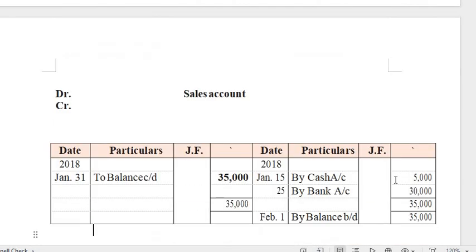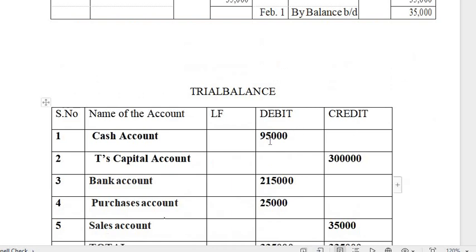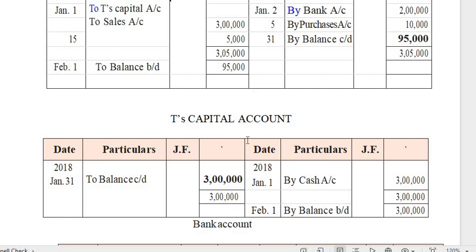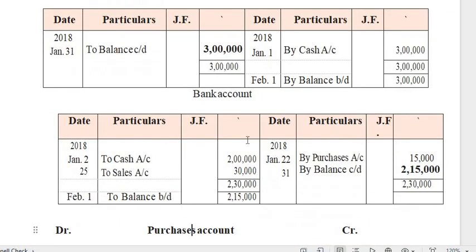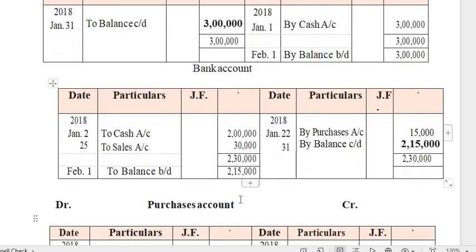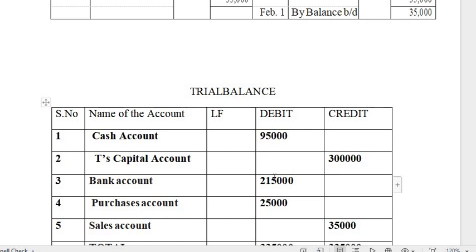See here, I am just showing that. So cash in the debit column. Then T's capital, we have the brought on balance in the credit column. That's why I have written it. Then the bank account. Which side will the bank account balance appear? The brought on balance will appear on the debit side, 2,15,000. That's why I am writing in the debit column 2,15,000.